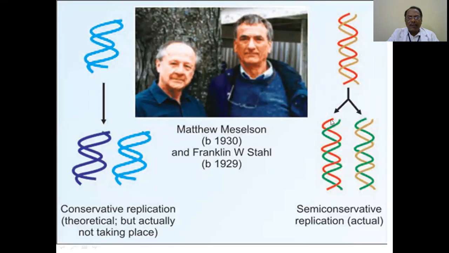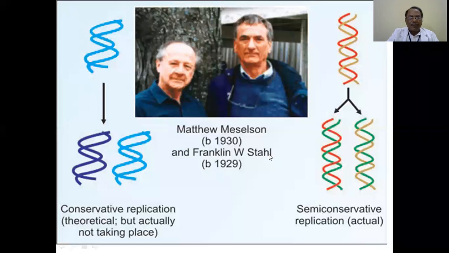So based on one strand, another strand will be produced. Like that, from the mother DNA there will be 2 daughter DNAs, each one having one strand of the mother. This is semi-conservative.